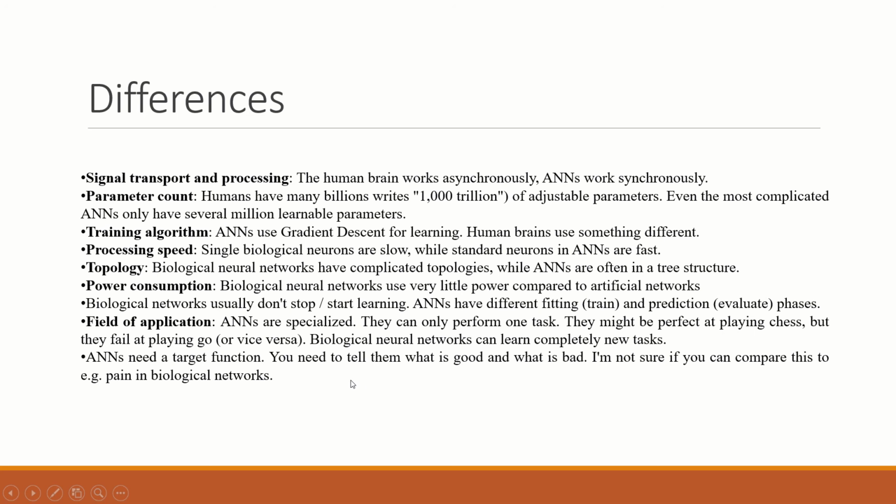Obviously artificial neural networks are artificial, we are making them, so we need to give them some target function so that they can learn. But in our biological neural networks, we can learn anything anytime if we want, we can train our brain to learn that complete task, so it's quite easier.